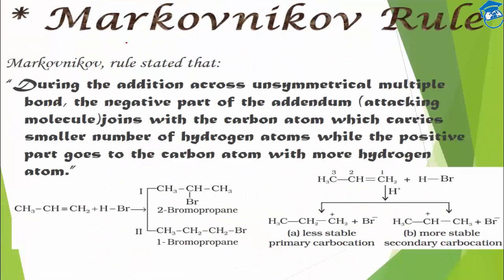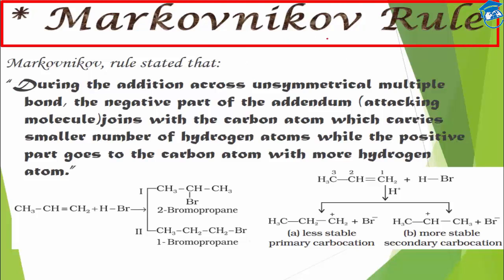Next, we have to study one rule, the Markovnikov rule. For example, like earlier we were studying the hydrogen halide addition. There are two possibilities. Either H will attach to the middle carbon and Br will attach to the terminal carbon, or H will attach to the terminal carbon and Br will attach to the middle carbon. So there are two possibilities.